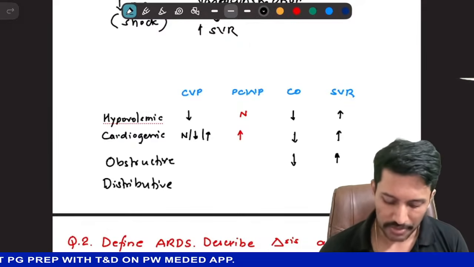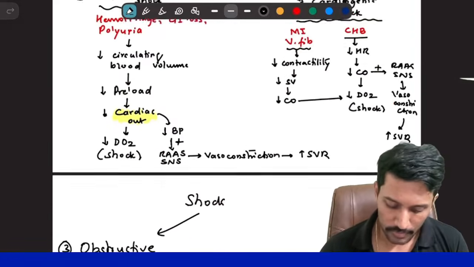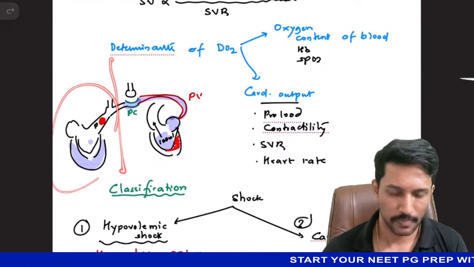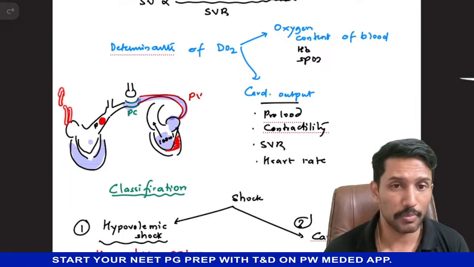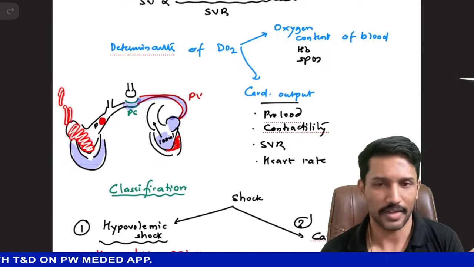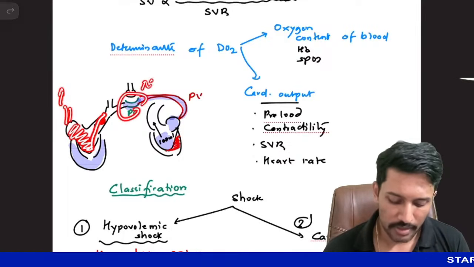Now in obstructive shock patients, if I check their pulmonary capillary wedge pressure, is there any problem of pressure buildup in the pulmonary capillaries? No, the problem is on the right side, not on the left side. So I can have raised JVP or CVP, because right atrial pressure and right ventricular pressure will be high, like in cardiac tamponade, constrictive pericarditis and all. But pressure in the pulmonary capillary will remain normal.